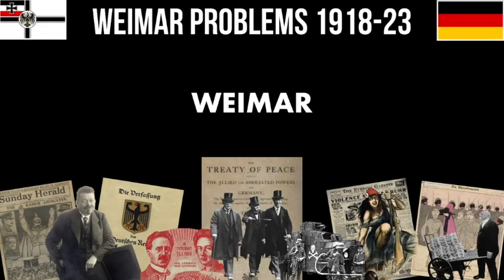Hi, this video is going to help you remember the key events of the early period of Weimar Germany from 1918 to 1923. These events are long-term causes or key background to the rise of Adolf Hitler and him becoming Chancellor in 1933. The big debate you're going to have to solve in this period is what was the biggest problem for Germany. There's lots of information to cover and it's quite complicated, so I'm going to make it nice and simple.